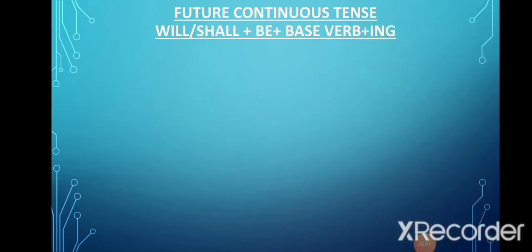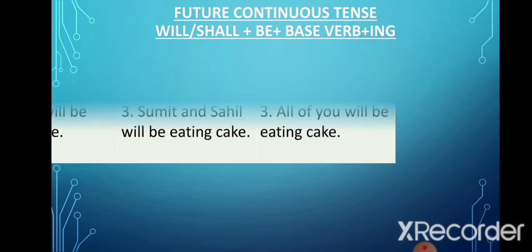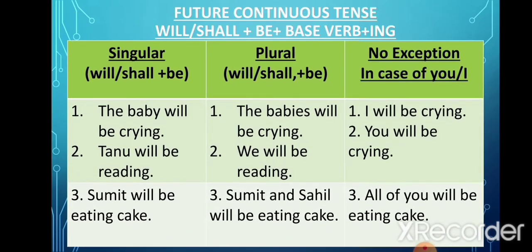Now in future continuous tense, we add ing to the base verb, that is the first form of the verb, and before that we either use will or shall plus we add be. So we write will be or shall be before the first form of the verb after adding ing to it. Now let's look at the table. Again the rule is the same whether the subject is singular or plural, or we have the pronouns I or you as the subject, the rule will remain the same. Now look at the example.